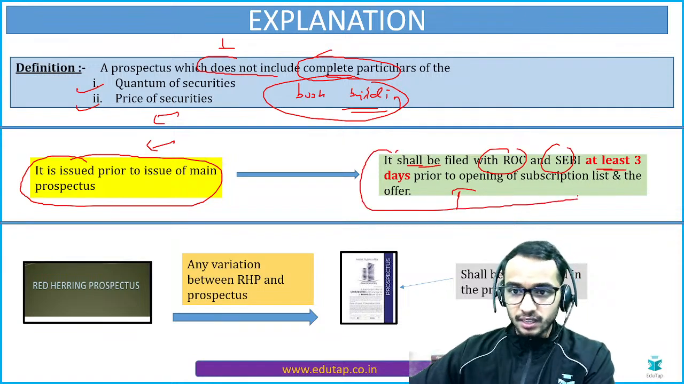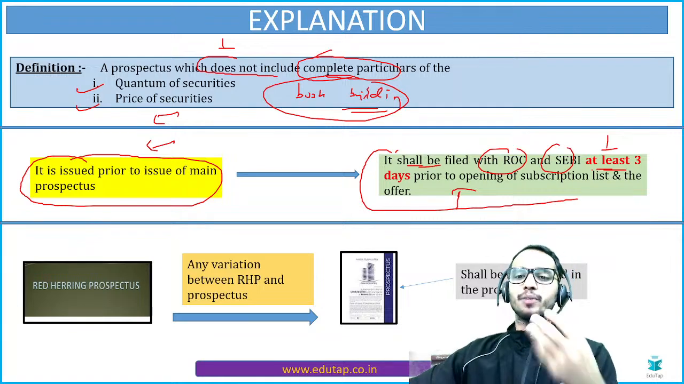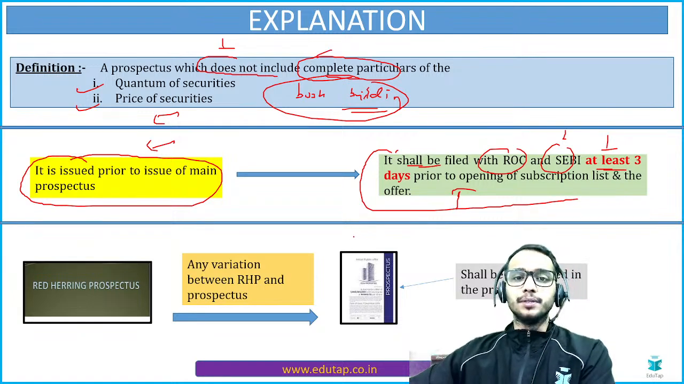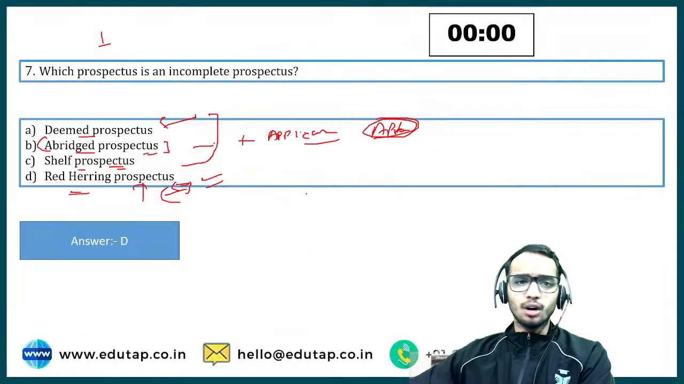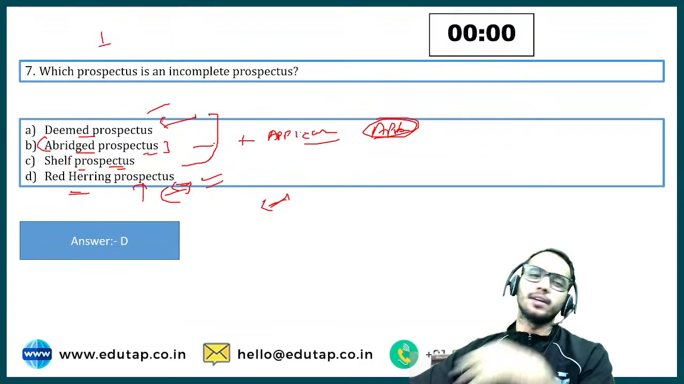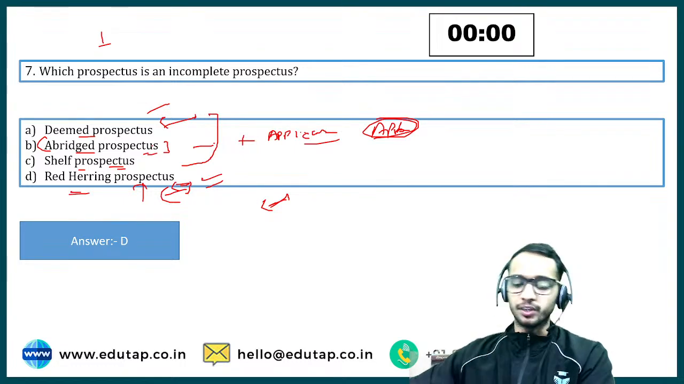Now, this question can also be asked directly: prior to how many days must this red herring prospectus be filed? So it must be filed at least 3 days prior. Okay. Now you have got the understanding of the red herring prospectus in detail, and in fact you have got the understanding of deemed prospectus, abridged prospectus, and the shelf prospectus as well, with a single question.